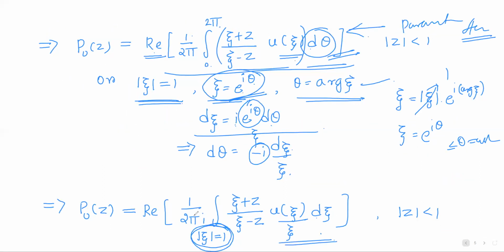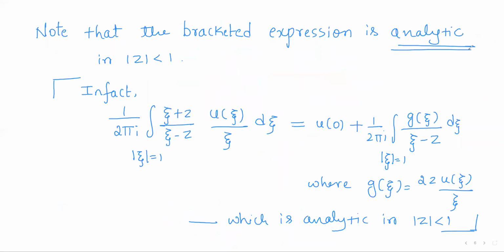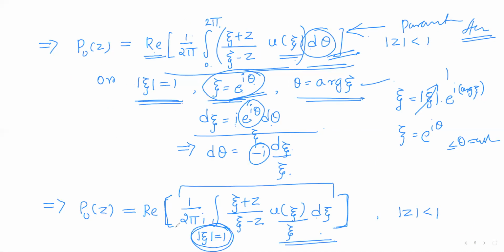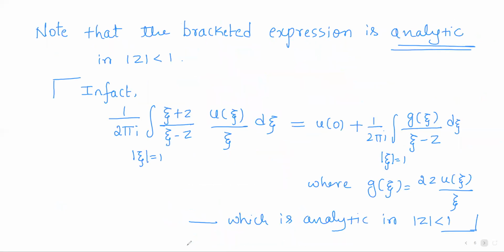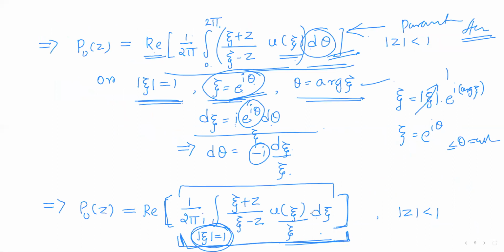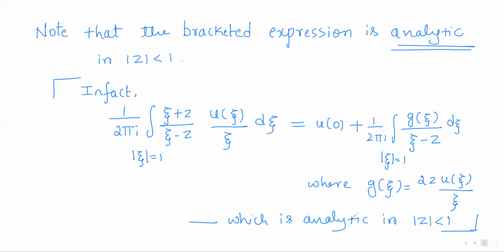Now observe that the expression inside the bracket, that is 1 by 2 pi integral of xi plus z by xi minus z, u of xi by xi d xi. We have proved this function is an analytic function. We have proved it to be analytic previously, at the end of Poisson's integral formula, where we noted some things. So the expression which is inside the bracket is an analytic function.